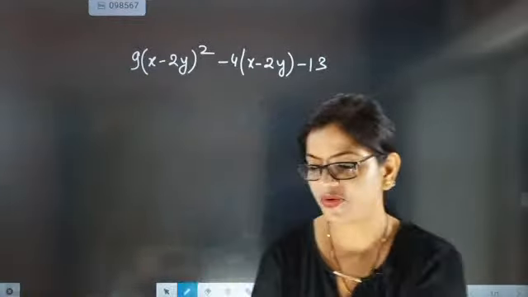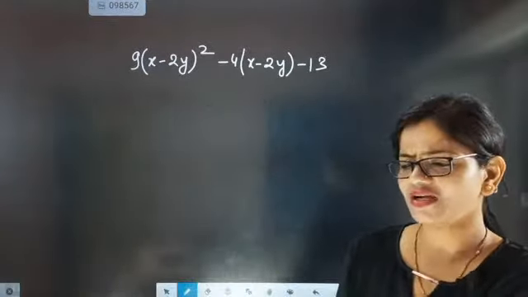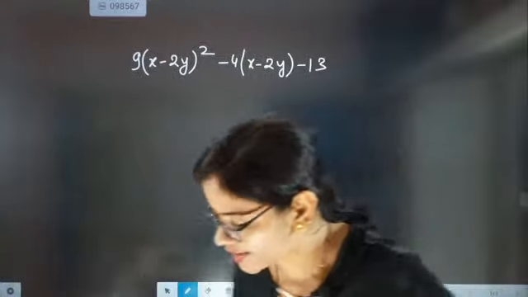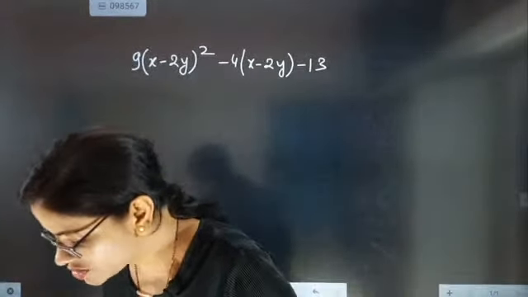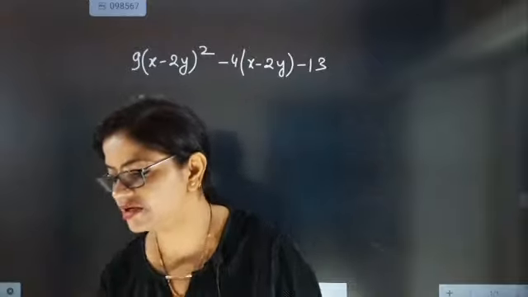I was confused about whether it was Keshav or Vishal who sent the question. Come on, start solving this question. What answer are you getting? I told you many times, Keshav: x minus 2y plus 1, 9x minus 18y minus 13.